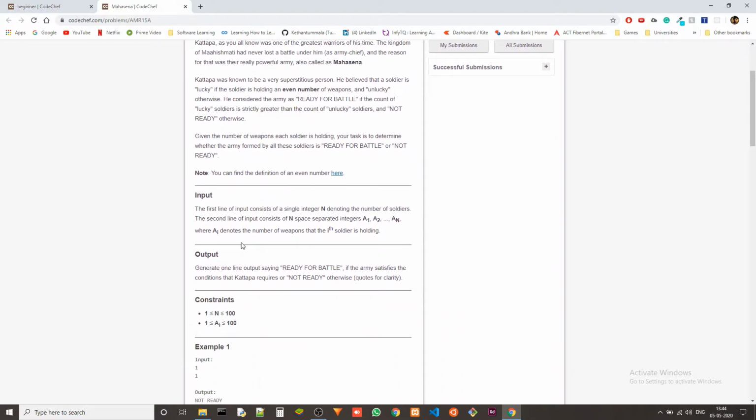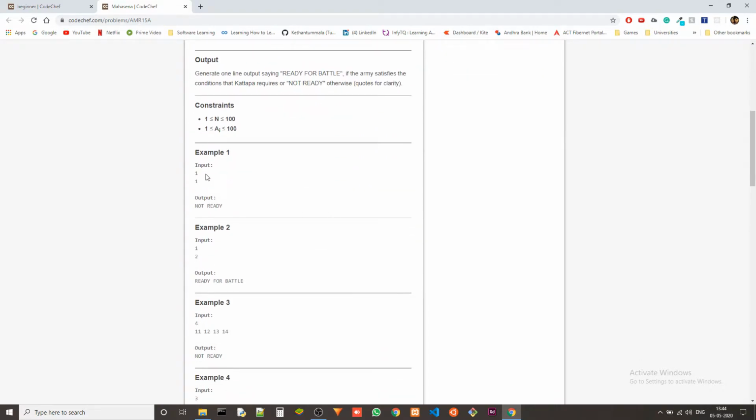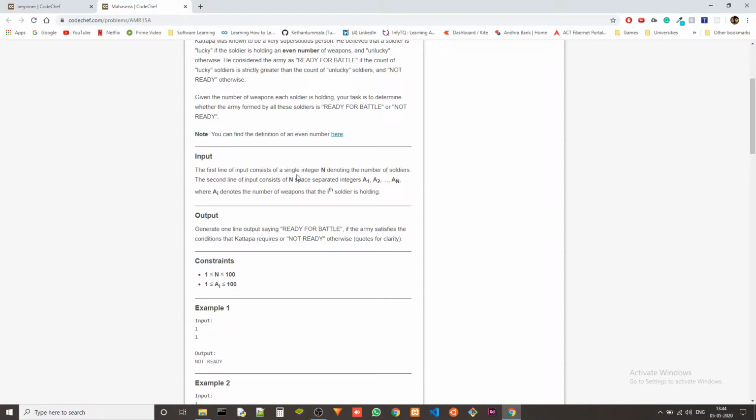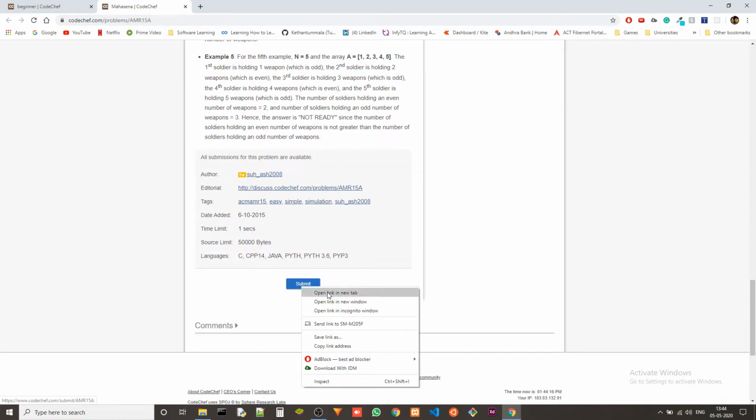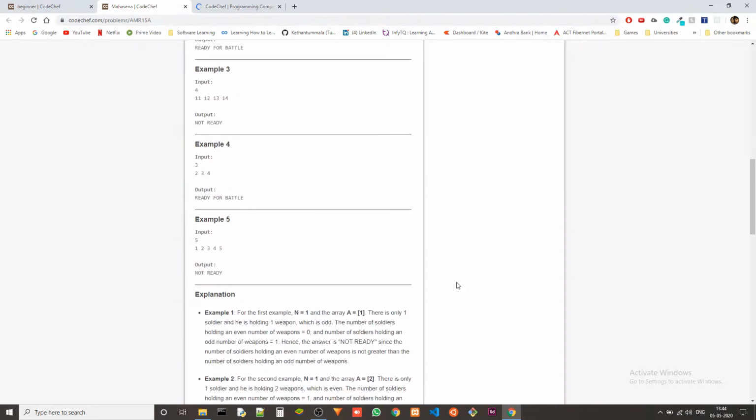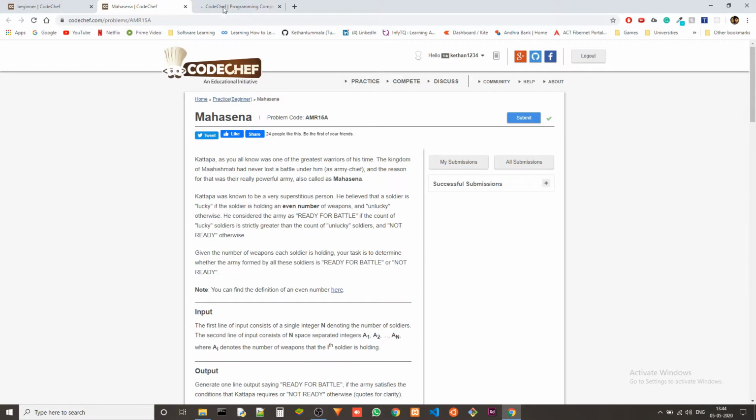Now since that is clear, the input will be in this format. The first line of input consists of a single integer n denoting the number of soldiers, and the second line contains how many weapons each soldier is holding. Right, let's start with coding, and I'll explain how to do it.